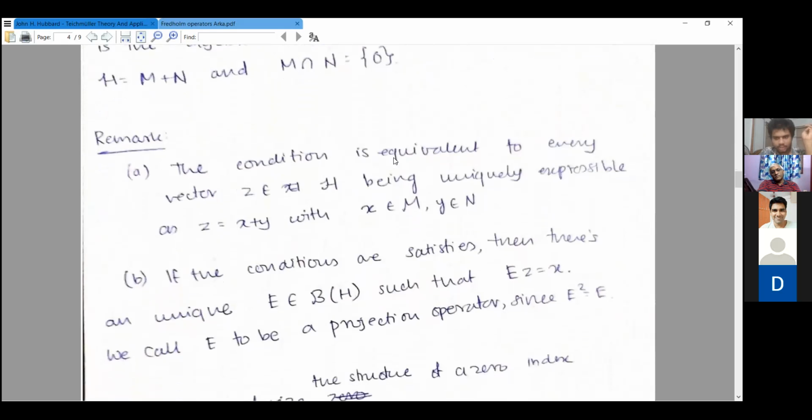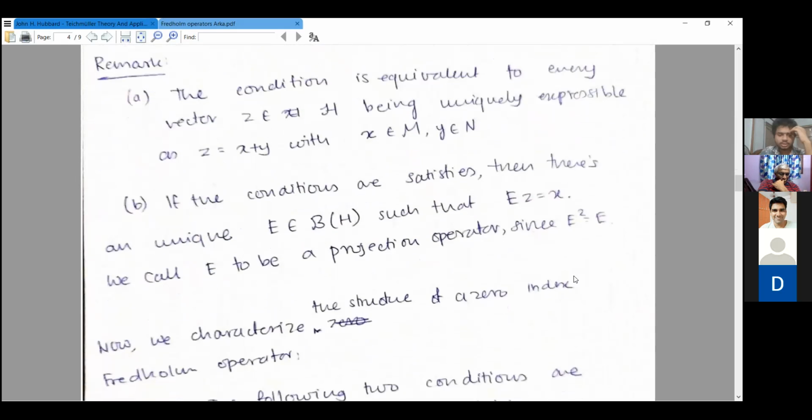And note that if the above condition is satisfied, then there is a unique E in B(H) such that E of z is equal to x. And so you can define this operator set theoretically. To show this is bounded, what we do is define this operator set theoretically, then apply the closed graph theorem. From the closed graph theorem, it follows that this E is bounded. So anyway, this E is a projection operator since E squared is equal to E.